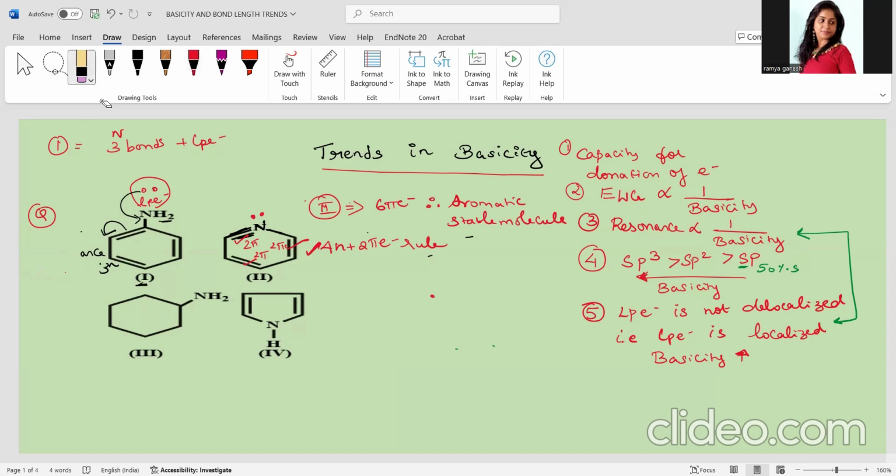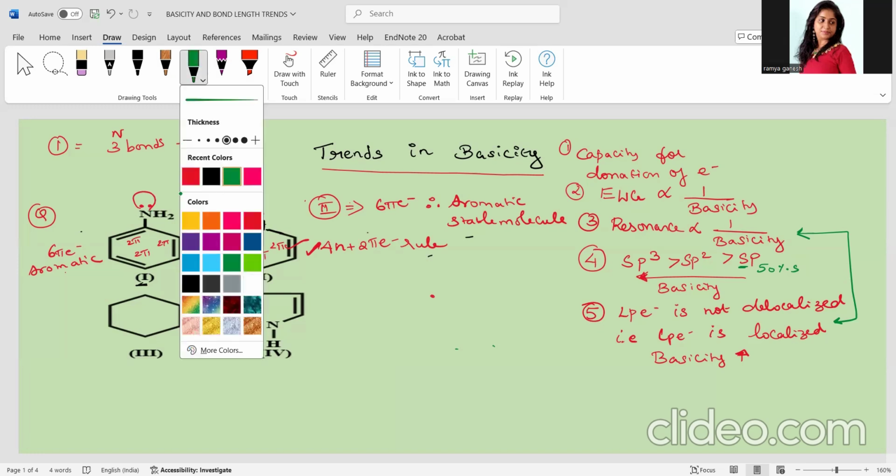Ma'am, if you are saying that, then what about this molecule? See, I'm talking with respect to the students' point of view. So many questions keep disturbing your mind, right? What about this, ma'am? This is also 2 pi, this is also 2 pi, this is also 2 pi, ma'am. 6 pi electrons, ma'am. Already aromatic, ma'am. Then why is this lone pair of electron getting involved in this resonance? Already resonance stabilized.